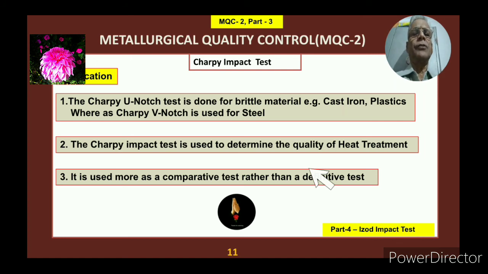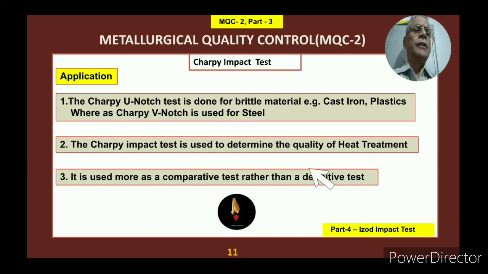What are the applications? The Charpy U-notch test is done for brittle materials, e.g. cast iron and plastics, whereas Charpy V-notch is used for steel. So V-notch we are using for steel, which is tough also. And in case of U-notch, we are checking cast iron or plastic which are brittle. So this is one difference, the application difference between U-notch and V-notch in the Charpy test.